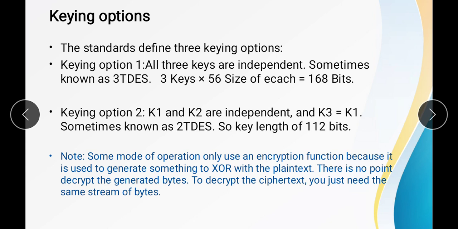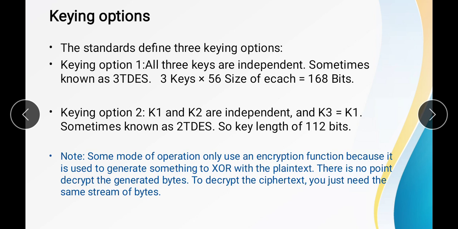So the total 168 bits will be the size of the key, and this scheme is also known as 3TDES. In this scheme we use 3 keys, K1, K2 and K3, and all will be separate keys.